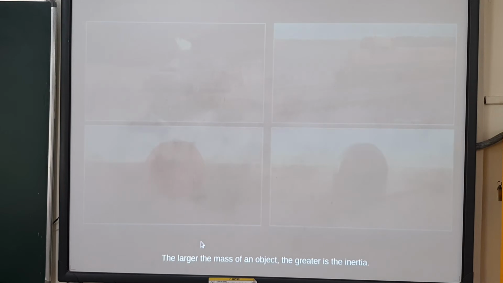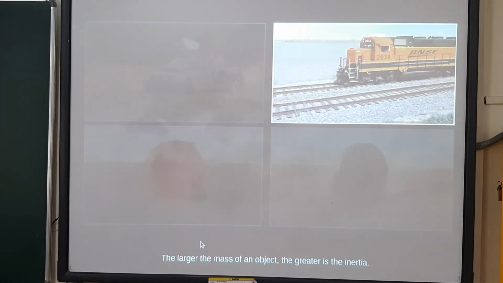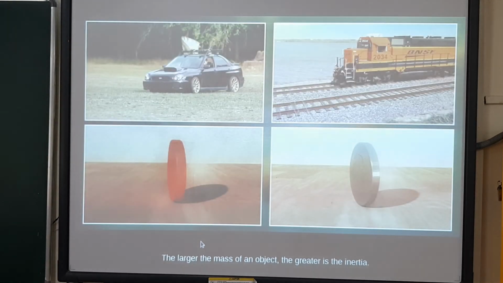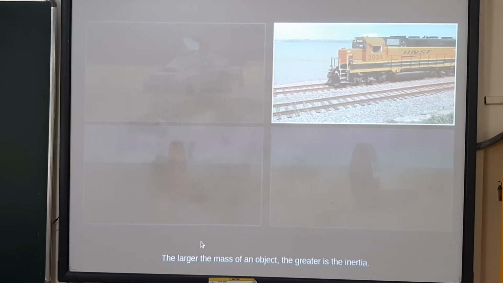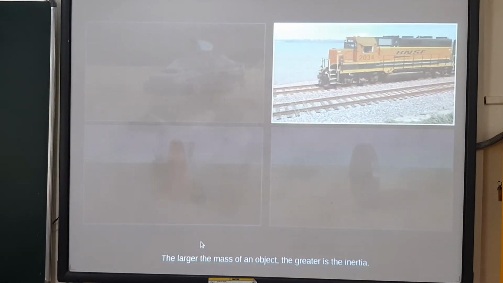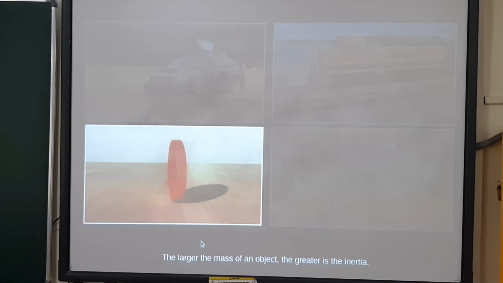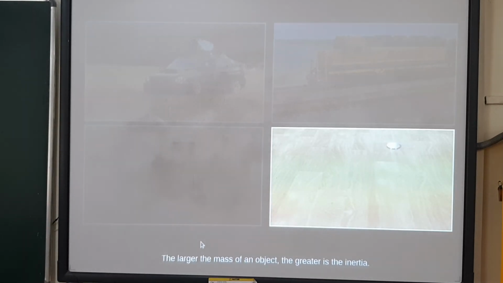Based on this, if you compare a car and a train, and a plastic coin and a nickel coin, which of these will have more inertia? You would need to compare the mass of each set of objects. The mass of a train is more than the car, so the train will have more inertia. Similarly, the mass of a nickel coin is more than that of a plastic coin. Hence, the nickel coin will have more inertia.